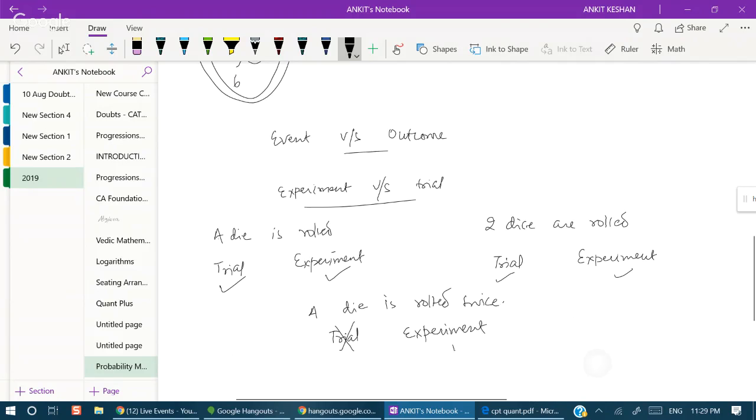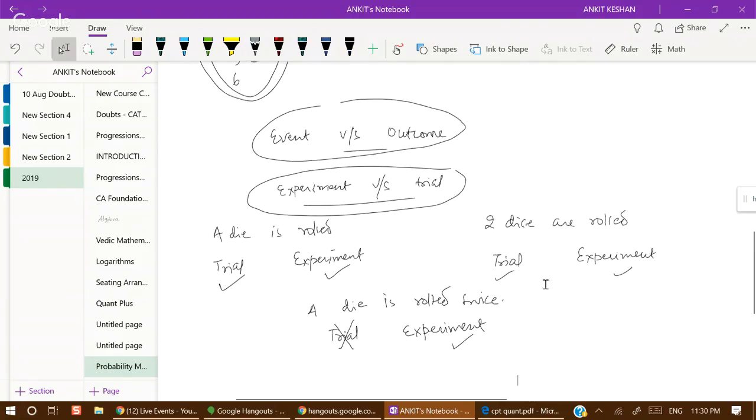So experiment is a term that is used in a broader sense. An experiment is a union of many trials, just like an event is a union of many outcomes. Yes, one outcome is also allowed, but in general sense, an event is a union of many outcomes. In a similar way, an experiment is a union of many trials. Yes, one trial is also allowed, but in general sense, an experiment is a union of many trials. Okay. So experiment versus trial, event versus outcome.